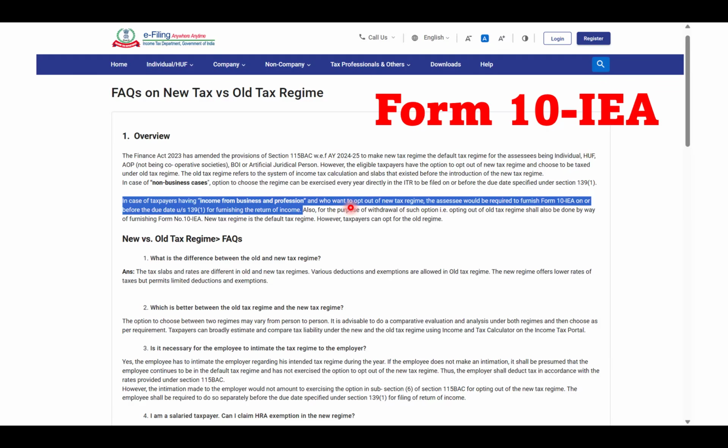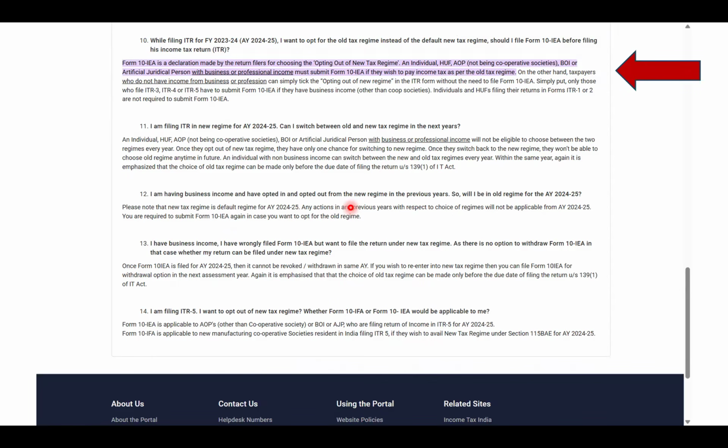So this is an entire FAQ that is available on the Indian income tax website. I'm just showing you a snippet of what is relevant for you here. So this is the first. Then, if you see within this FAQ, it says that if you want to opt out of this regime, this is what you have to fill, right? So these are the forms: if you are filing ITR 3, 4, or 5, you have to fill this form. If you are an individual or HUF filing your ITR in Form 1 or 2, you're not required to submit this form, right?